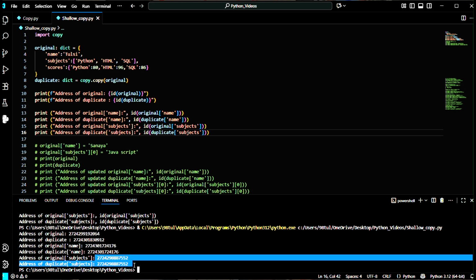That means the inner resource of the original dictionary, which is name, has the same address as the inner resource key name of the duplicate dictionary. Also, the subjects key of the original dictionary and the subjects key present in the duplicate dictionary have the same address. That means the outer resources have different addresses, but the inner resources have the same addresses.